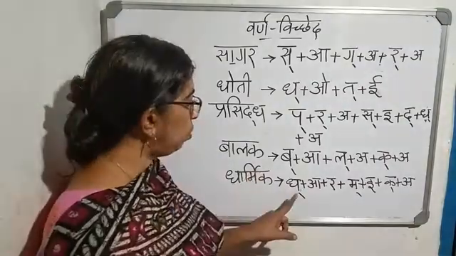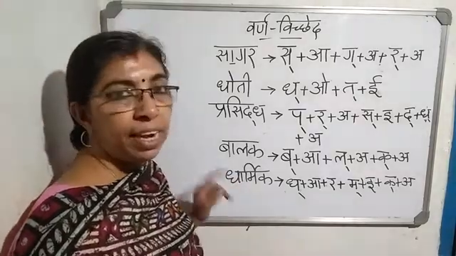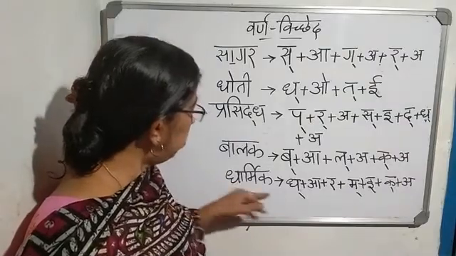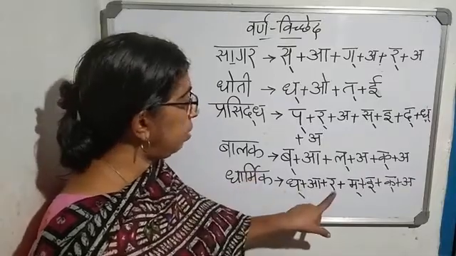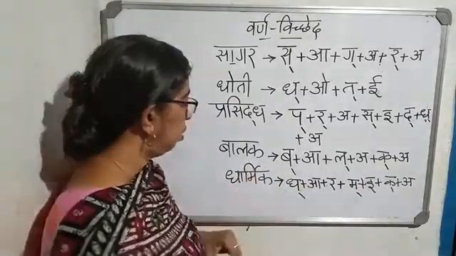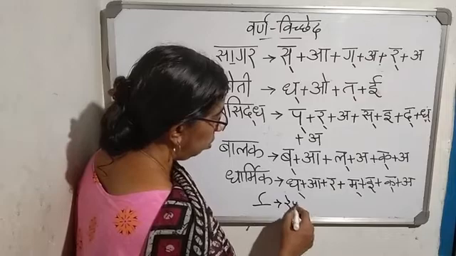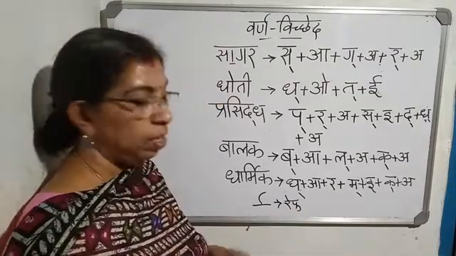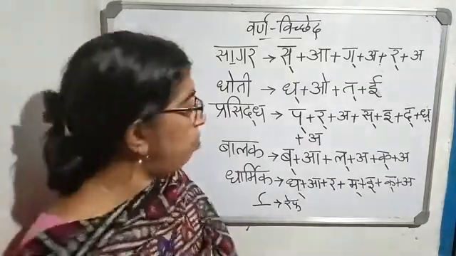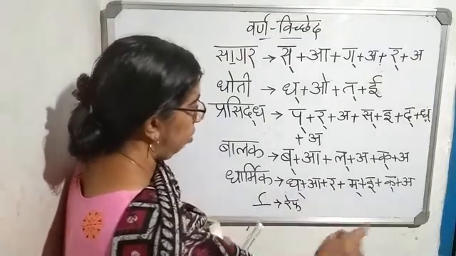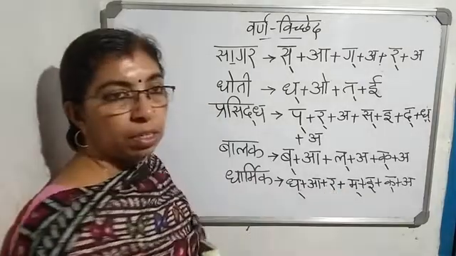If ref is coming means you have to add it with the first letter itself. It is dharmik. You should not write any swar from this r. We call this in Hindi ref. Its name is ref. Okay, children? If ref is coming means you have to write ra only. No need to write any swar from this r. Okay?